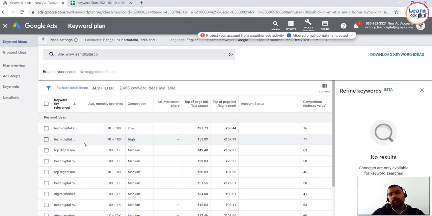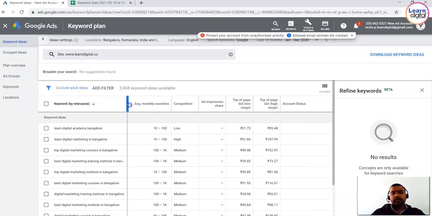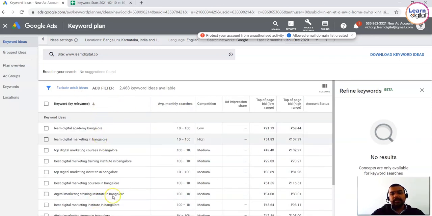Let's take an example of Simplilearn. Simplilearn is into multiple training areas. So I'll be able to get PMP, Prince2, Agile, Hadoop, every related keyword I'll be able to get here. Now these things I can use. You'll be able to get the list here. All you need to do is download the keyword ideas and you can work upon this. Okay, so this is how your Google Keyword Planner works.